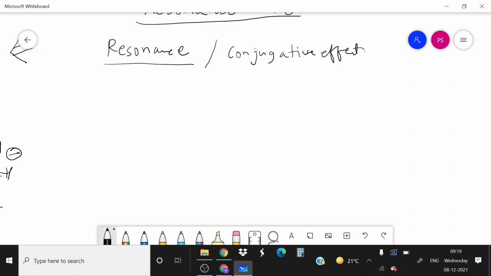Resonance effect and conjugative effect. What is conjugation? Okay, we will discuss all these things.